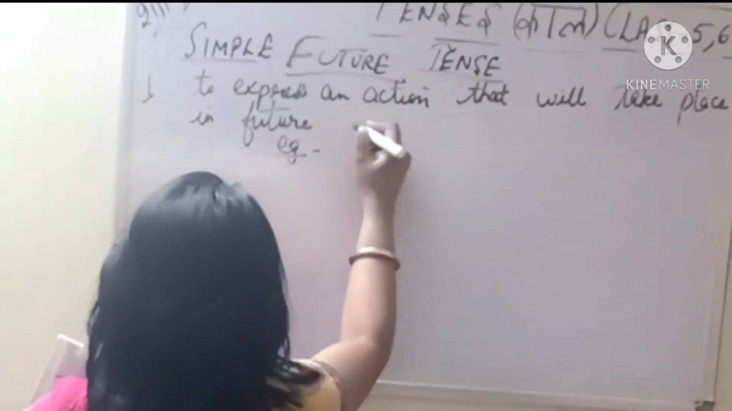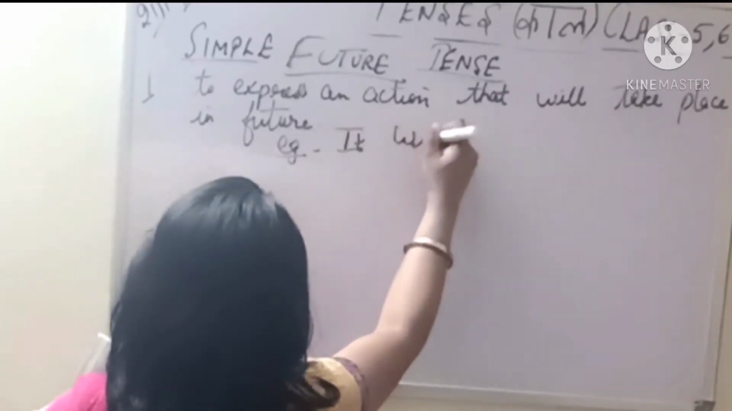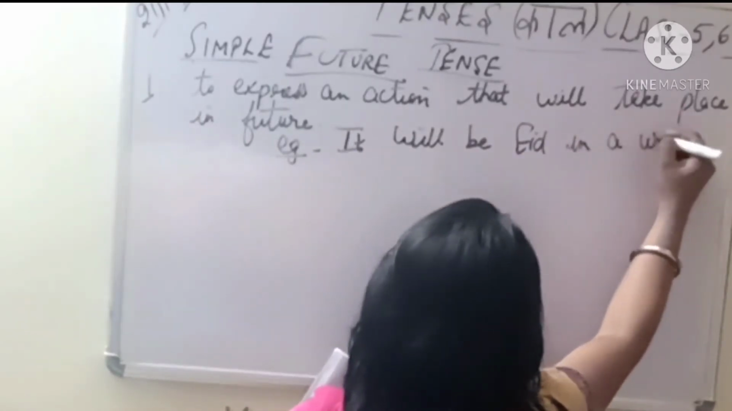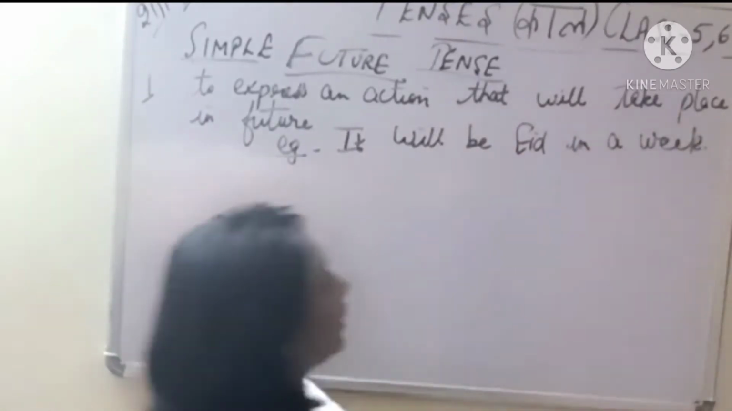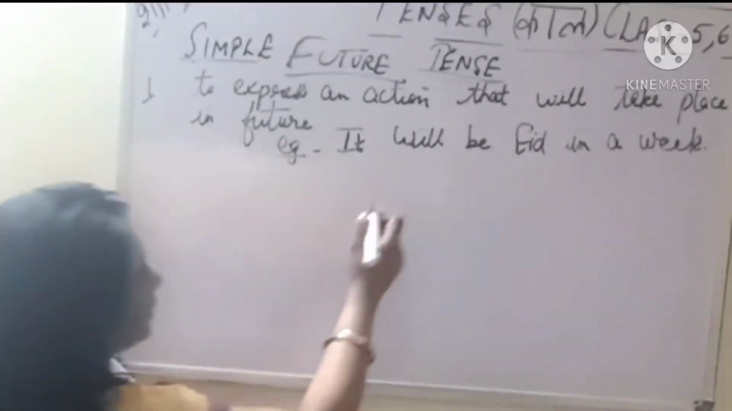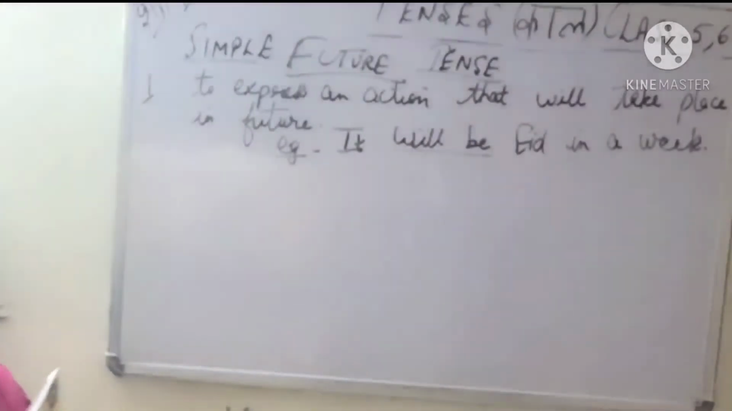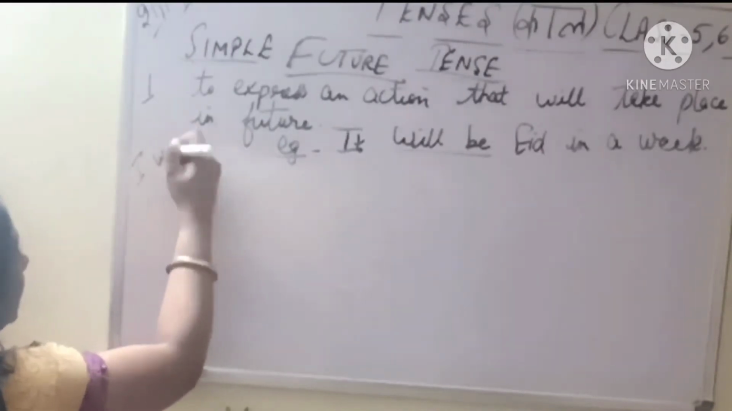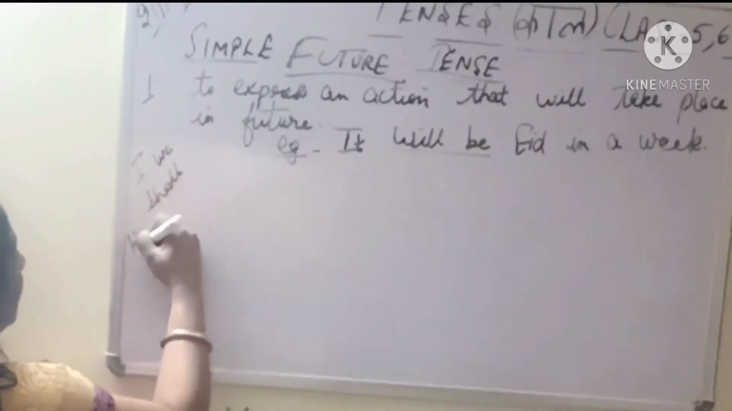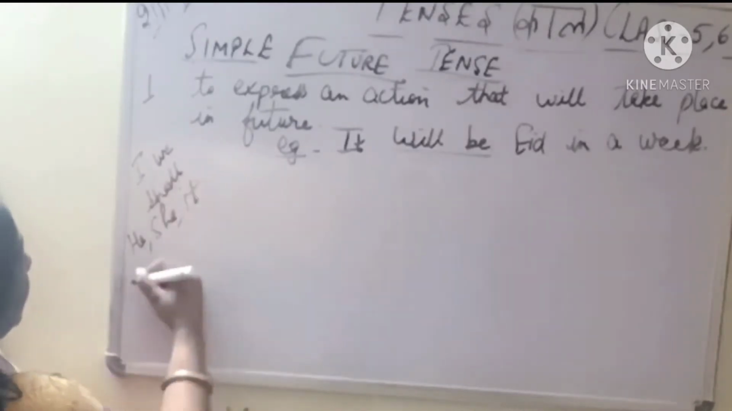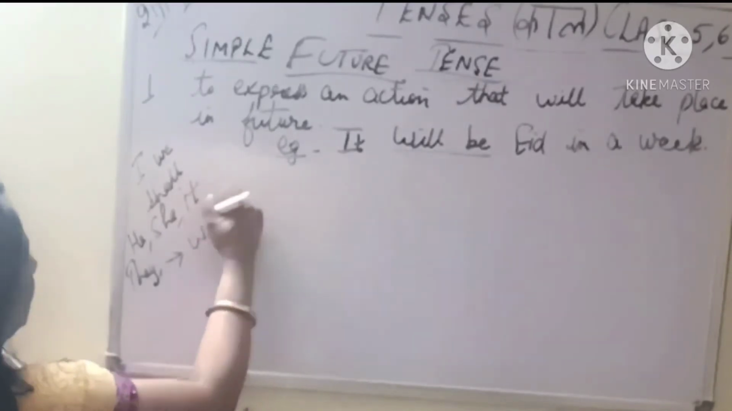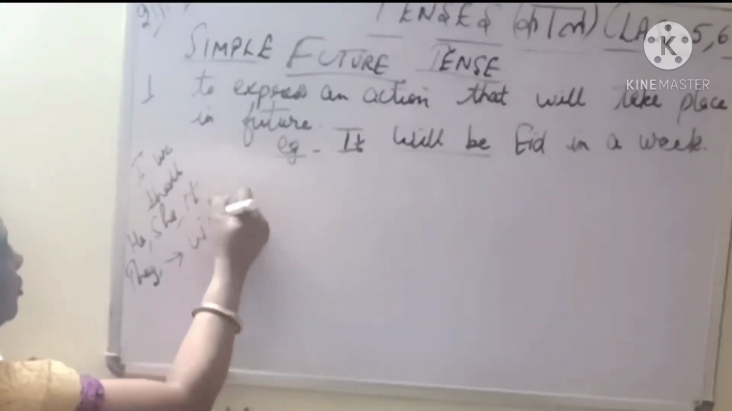It will be Eid in a week. ठीक है. So now just see, when we are using the future tense, we will use will and shall. With I and we always use shall, with he, she, it, they, we use will. ठीक है. This also you need to remember.